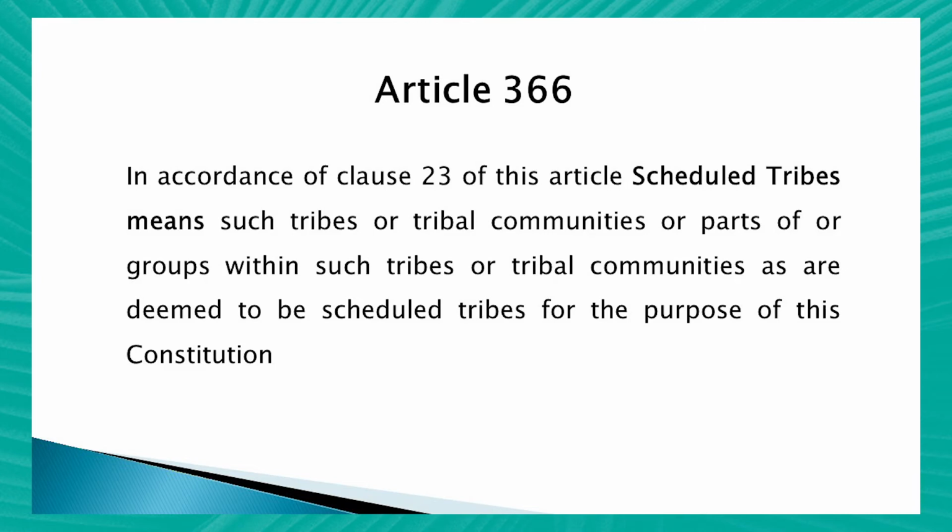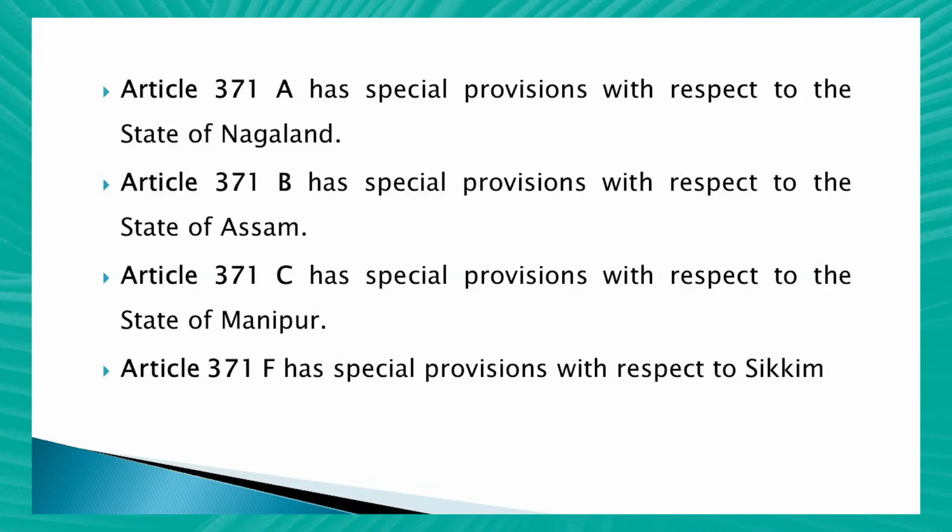Article 371A has special provisions in respect to the state of Nagaland. Article 371B has special provisions with respect to the state of Assam. Article 371C has special provisions with respect to the state of Manipur. Article 371F has special provisions with respect to Sikkim.